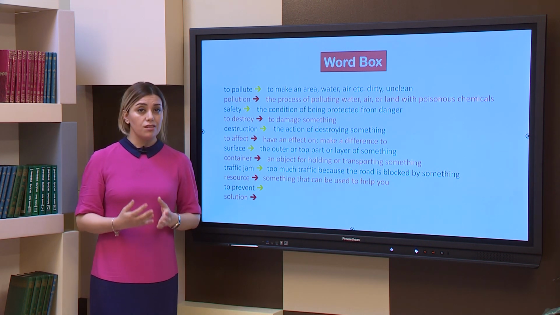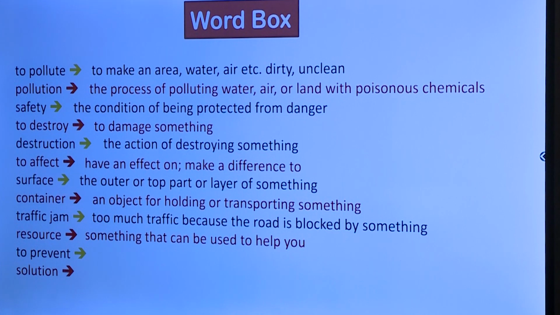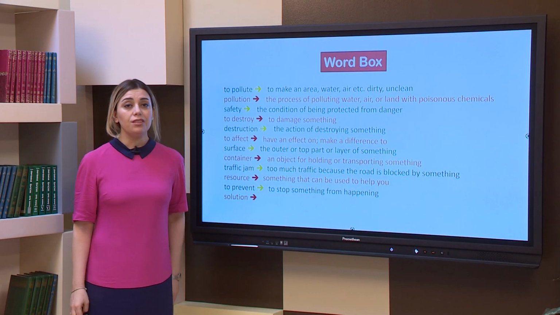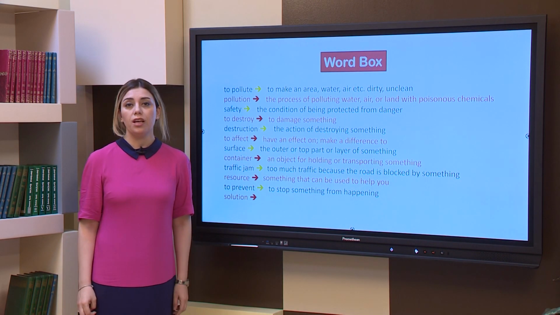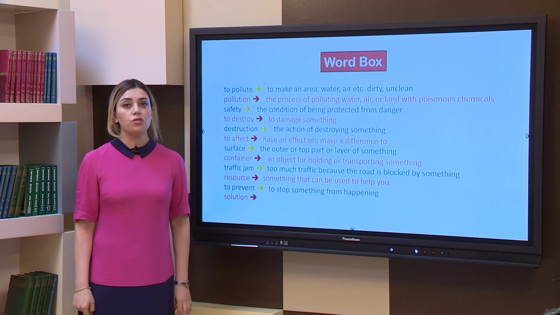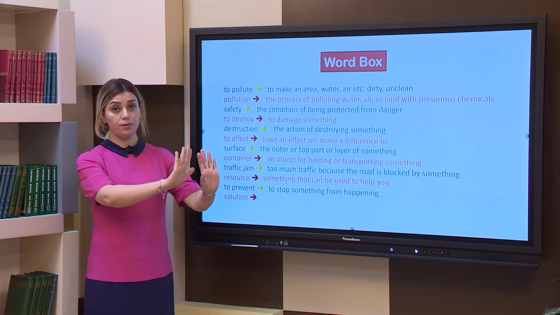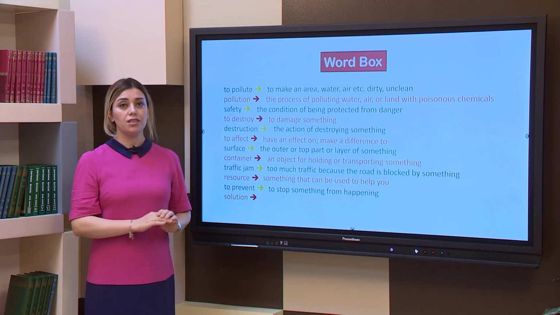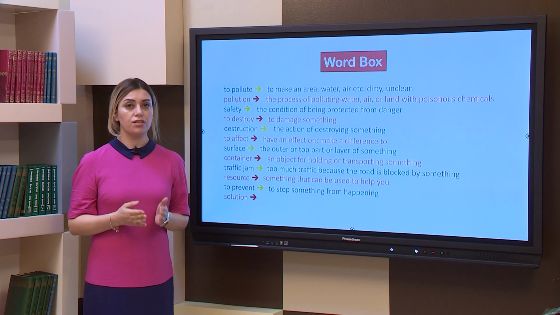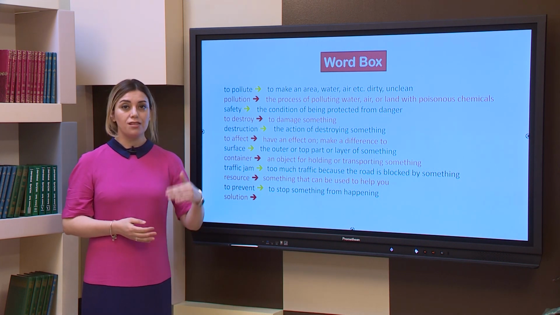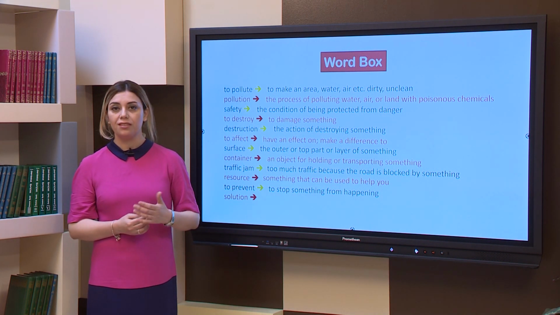These are our resources. Another word in the list is to prevent. To prevent means to stop something from happening. For example, we should prevent the trees from being cut. It means that we should stop the people who are trying to cut the trees. We should prevent this danger. Preventing means stopping something from happening.